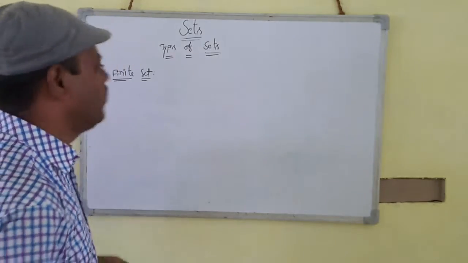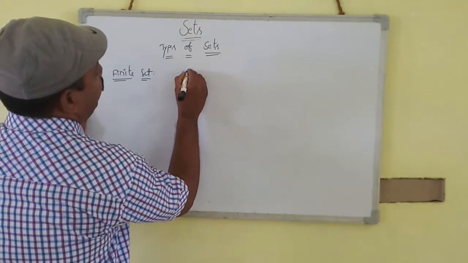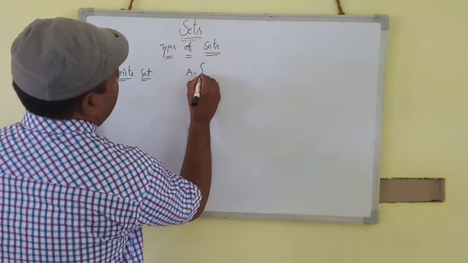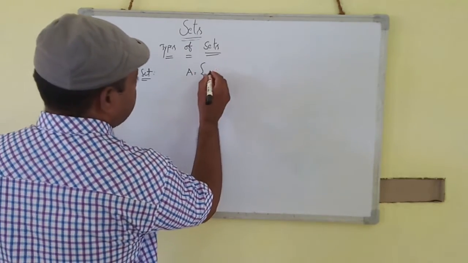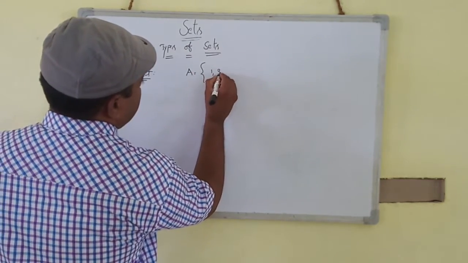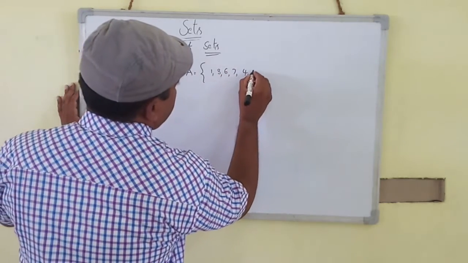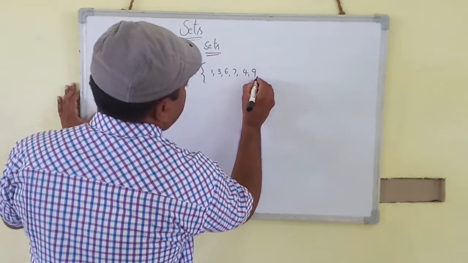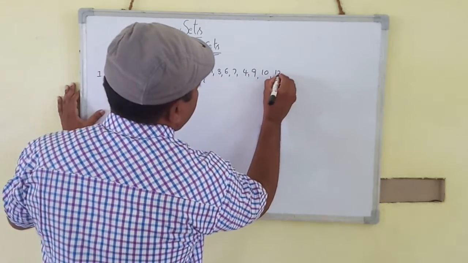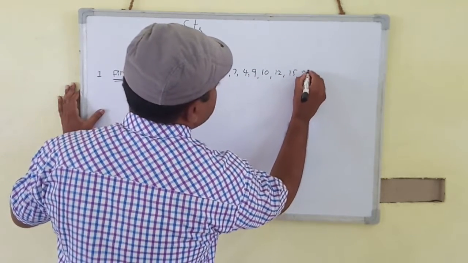One example: A is equal to the set of 1, 3, 6, 7, 4, 9, 10, 12, 15, 27.